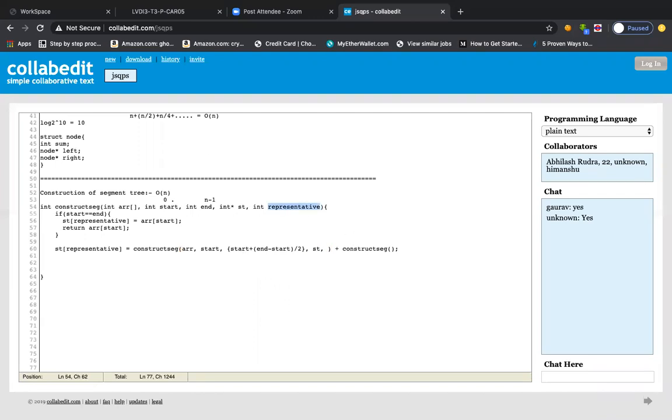So this representative, let me do it in a second line. What I'm trying to say is, this representative, and one more thing I did not discuss, I'll discuss now. Let me try to copy it first.